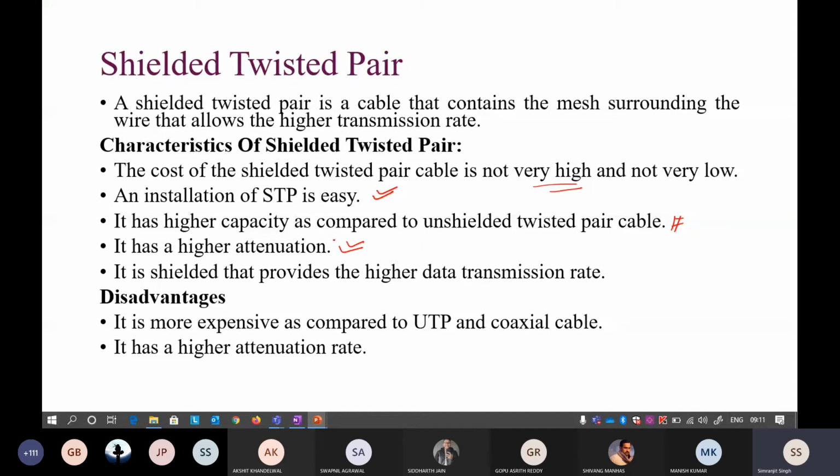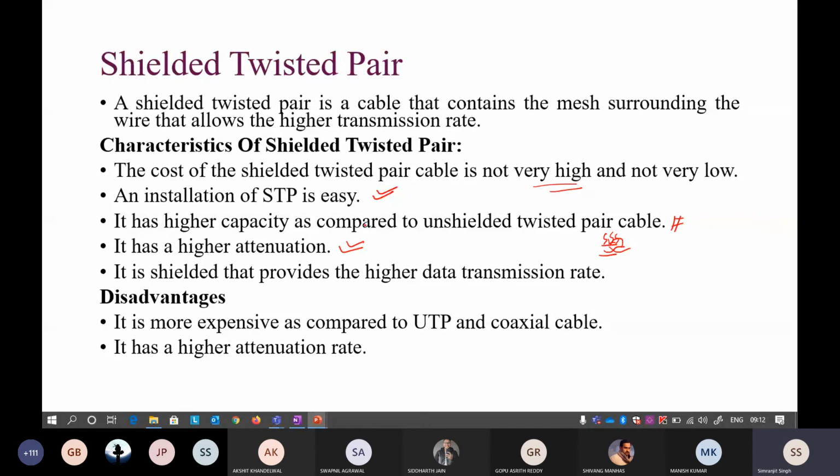Because of the introduction of the metal shield, when we are transferring the signals, they can be easily attenuated, because with the introduction of a metal, there is a little amount of heat when you are transferring something. Metal is a good conductor of heat, so that heat can be easily dissipated into it. That is why the signal loss is more in shielded twisted pair.